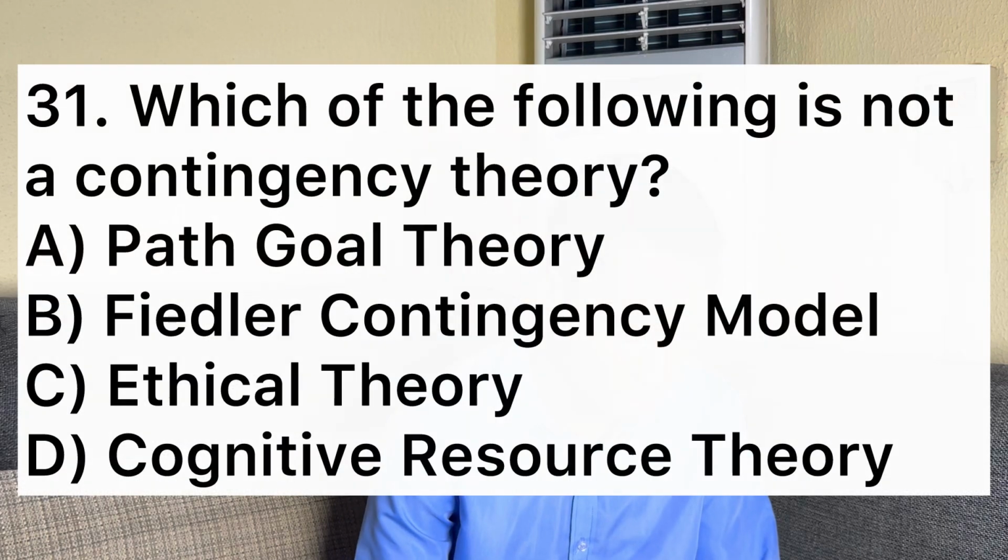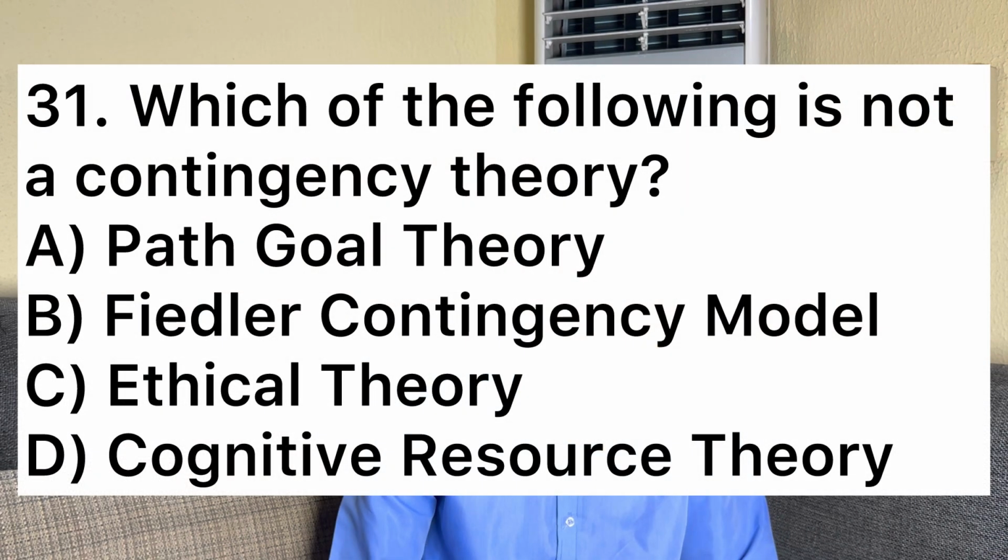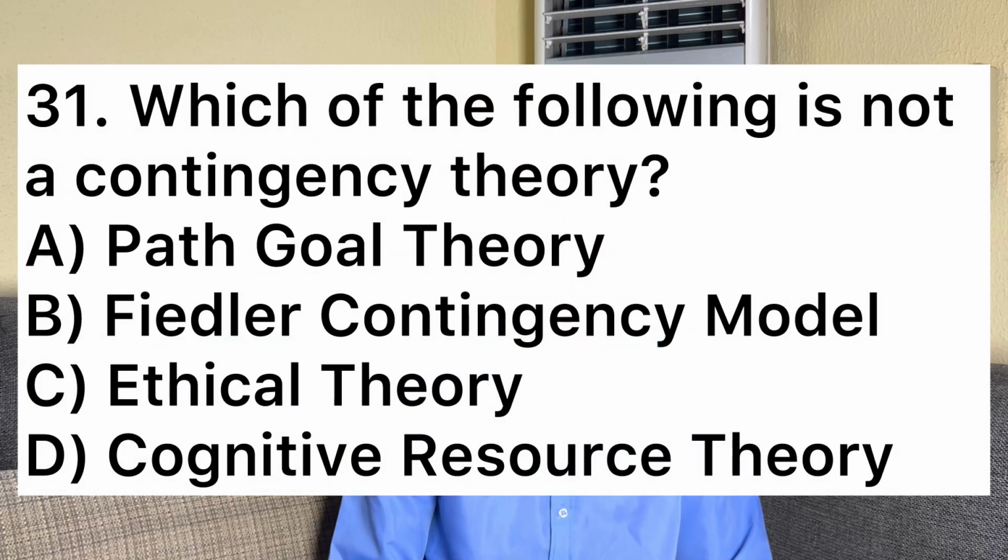Number 31 says, which of the following is not a contingency theory? A, path goal theory. B, Fiedler contingency model. C, ethical theory. D, cognitive resource theory. So the answer is C, ethical theory. Ethical theory is not a type of contingency theory. So I told you that contingency theory tells you that it depends on the situation. But ethical theory talks about your morals, values, and all that, anywhere you find yourself, not that it depends on the situation. So the answer is C, ethical theory. Now we move on to number 32.